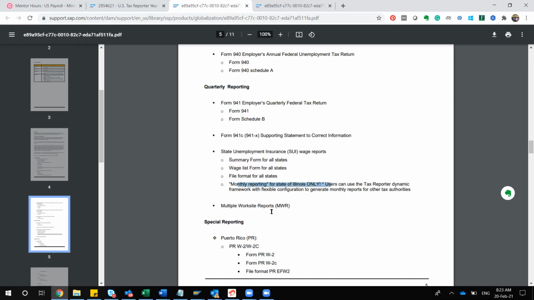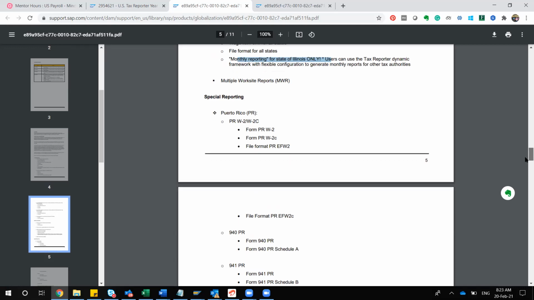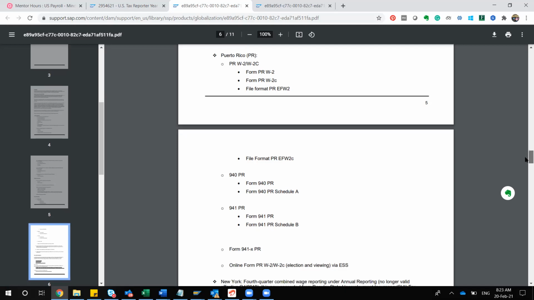And also there is something called MWR report. What is that? Multiple work site report, different locations. Yes. So that is also there. These are all standard only. Other than that, we have some special reporting. These are again specific to some locations, like Puerto Rico. Similarly, some reports are there for 940 PR, 941 PR. So there are some other special reporting as well.